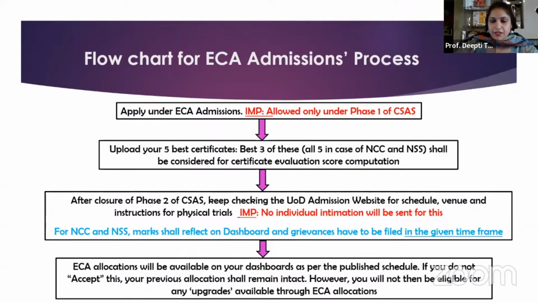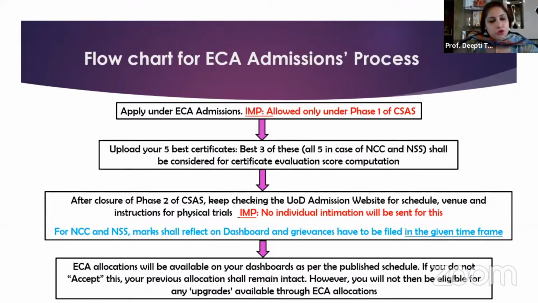Then after, during that phase itself, you will be asked to upload your 5 best certificates. Out of these, the best 3 will be considered, and in case of NCC and NSS, where there are no physical trials, all 5 certificates will be considered for your score computation, which will be the ECA score computation.